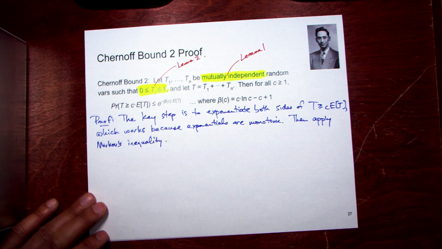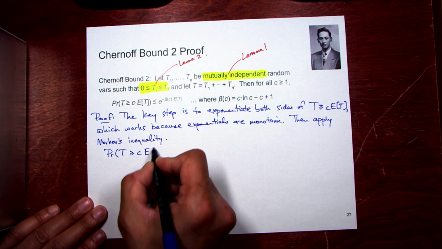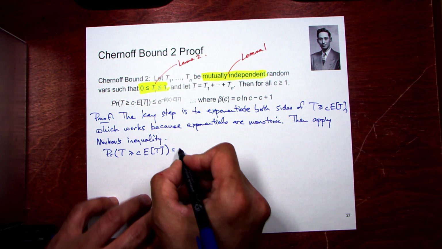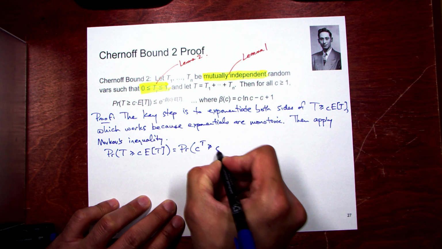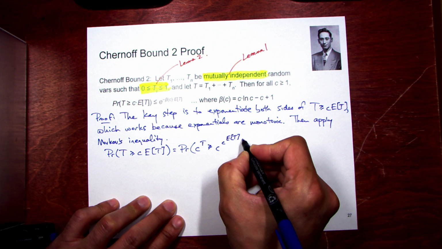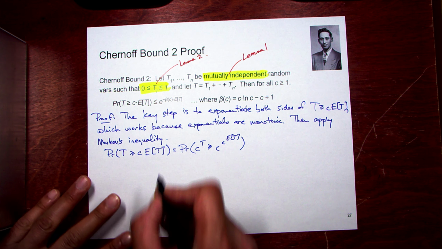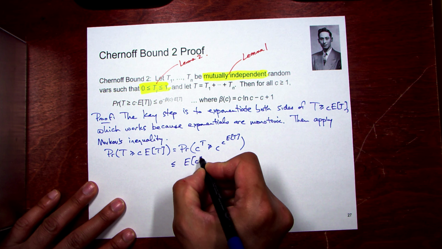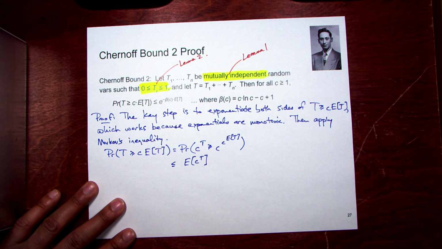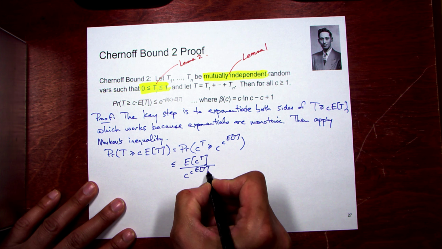Okay, so let's do it. The probability that t is greater than or equal to c times E of t is the same probability as if we exponentiate both sides to the c. So c to the t is greater than or equal to c to the c times E of t, which is a great power of exponentials. And then we apply Markov. So this is less than or equal to the expectation of c to the t divided by this thing in the denominator.